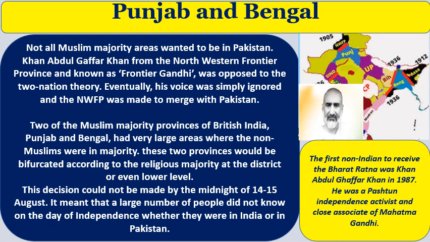These two provinces would be bifurcated according to the religious majority at the district level or even lower. In these two areas, Hindus and Muslims are both majority communities, so the territories were divided at the district level, even lower, with Muslim majority areas going to Pakistan and the rest to India.